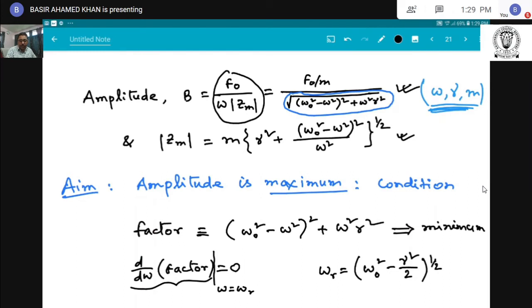This is the condition for obtaining the maximum amplitude of force oscillation.